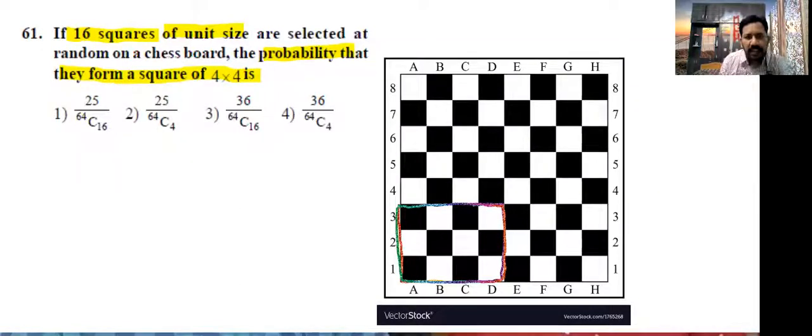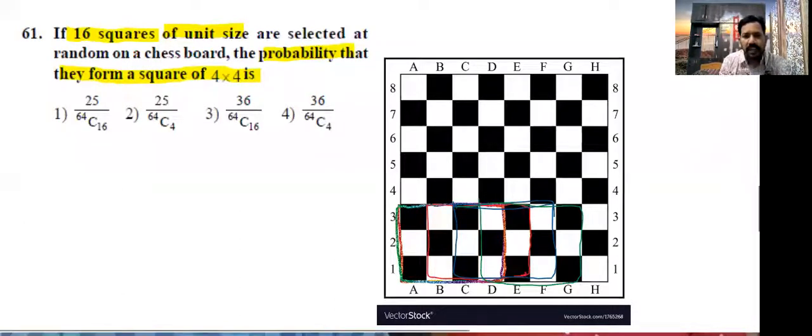Next, you take another one. For suppose these 4 squares. How many chances here? Second. Next, I'm going to this. How many chances? See, this is the third one. Next, one more. 4 completed.